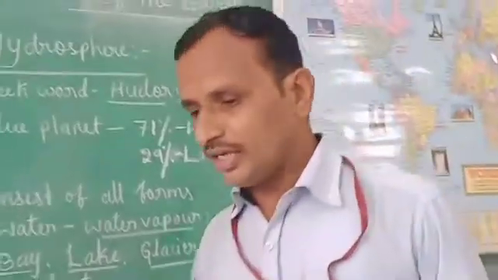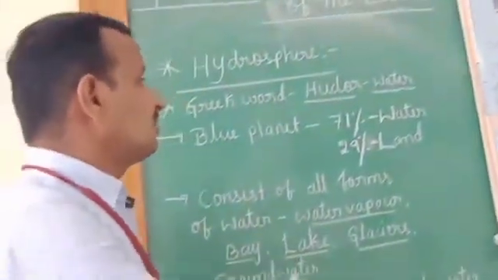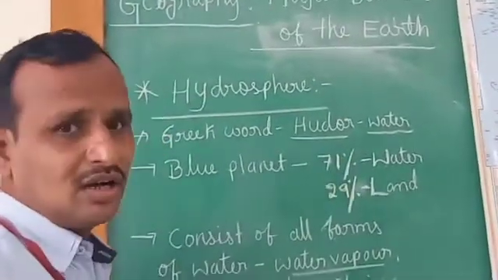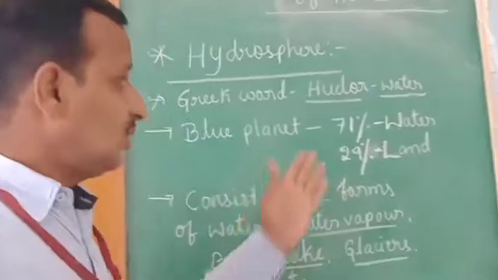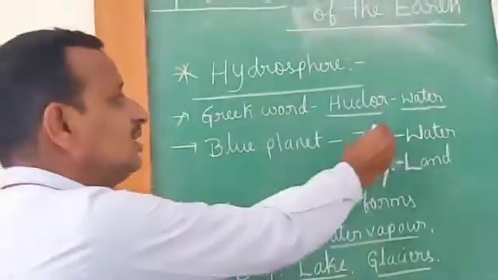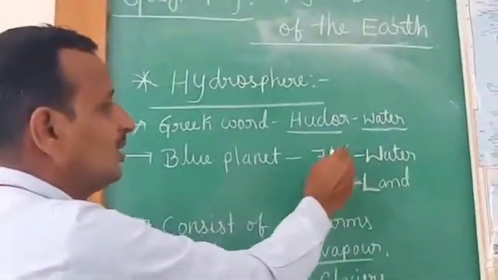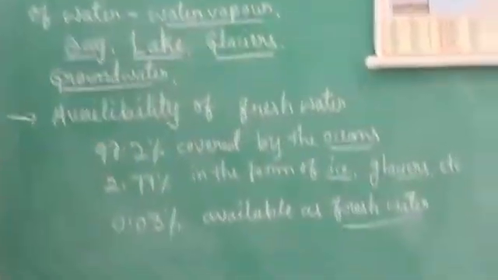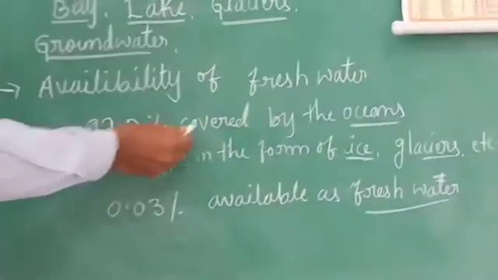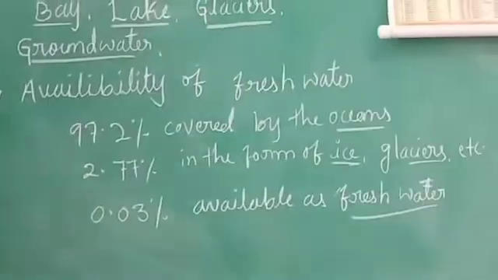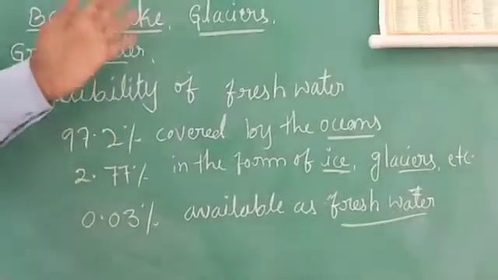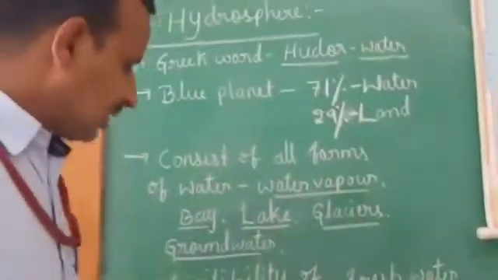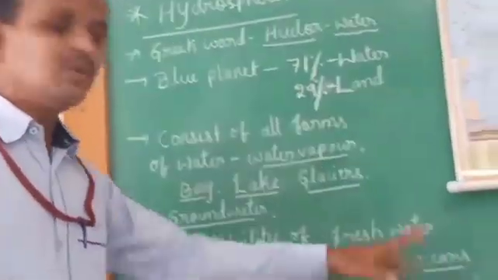Because of the total, as I already told you, how much of the earth's surface is covered by water bodies? 71% of the earth's surface is covered by water. Out of this total water, 97.2% is covered by the oceans only. Children, this is a very important thing. Out of that 71%, 97.2% is covered only by the oceans.